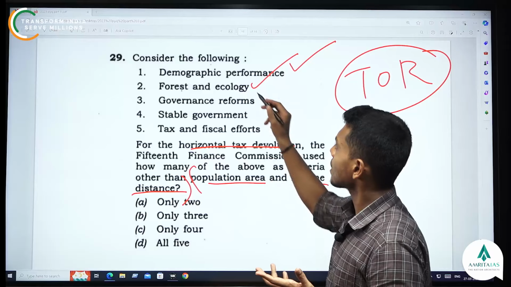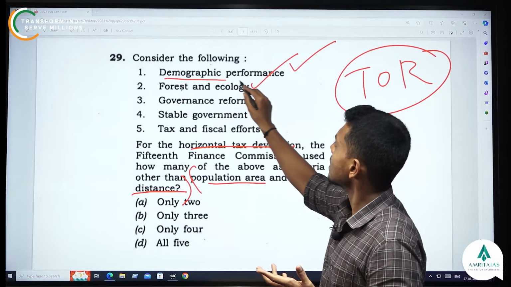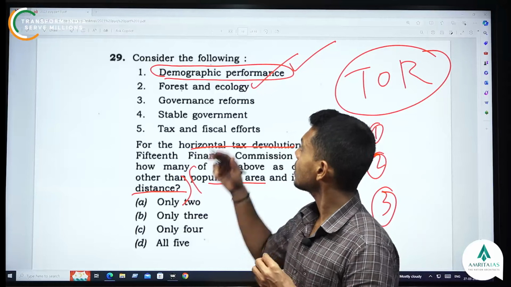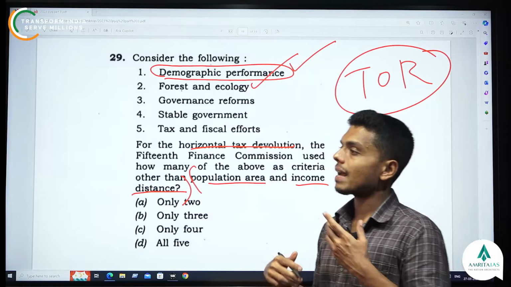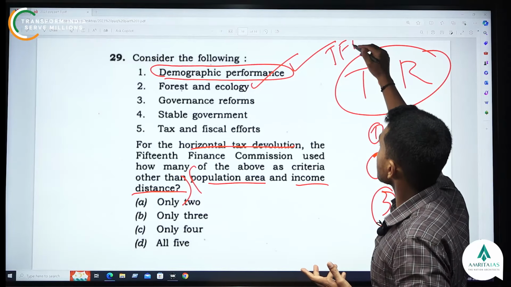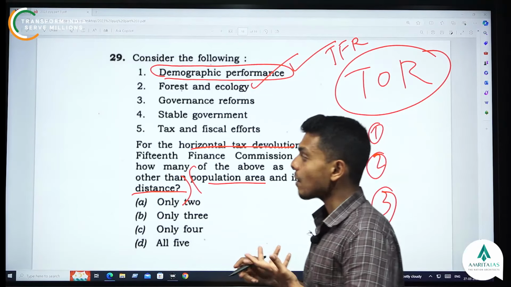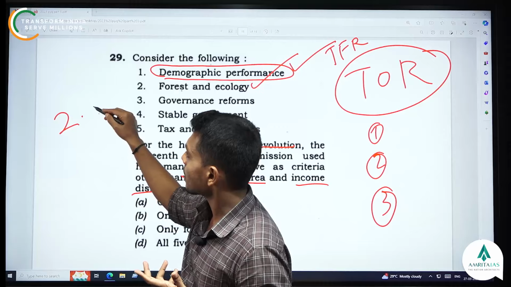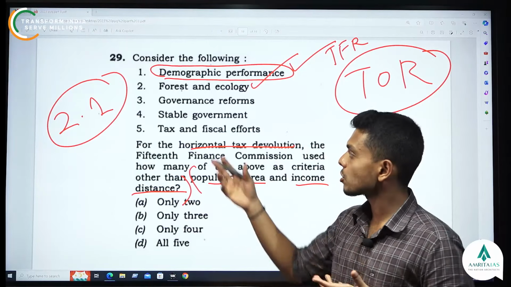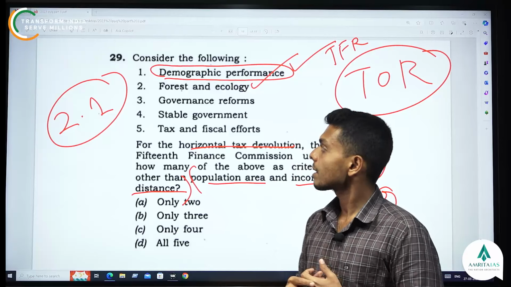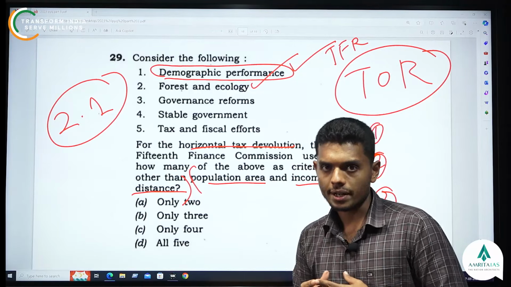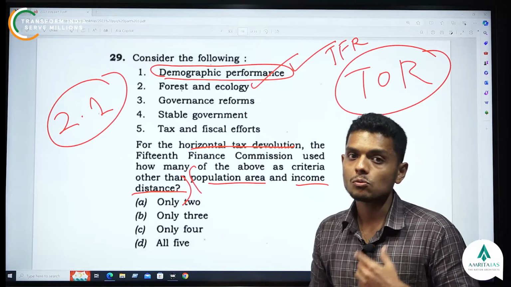Because if you see the southern states, they performed much better when it comes to demographics, because they have reduced the total fertility rate, right? The TFR of southern states is much less. In fact, states like Kerala and Tamil Nadu have reached almost 2.1, which is the replacement level. So such states should be rewarded more, right? So that's why demographic performance was included.